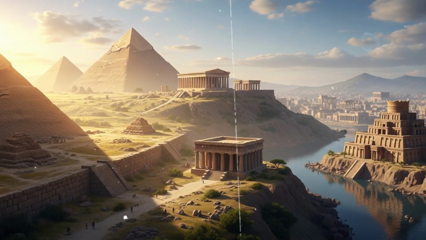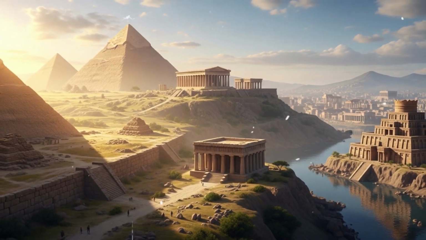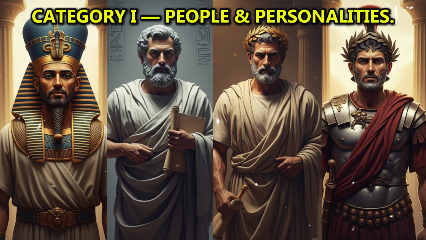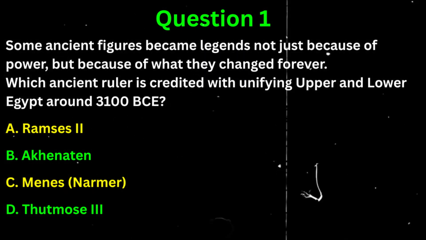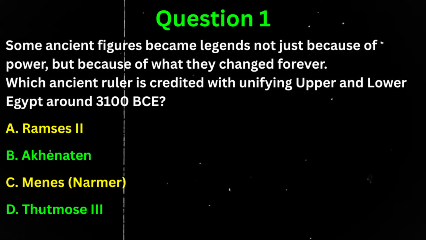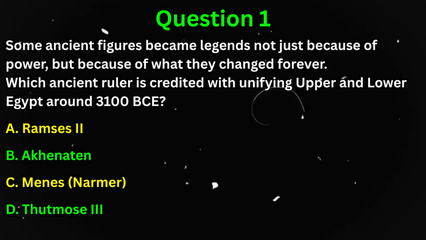After every question, I'll reveal the answer immediately. Can you guess the correct option before the answer is revealed? Let's begin. Category 1. People and personalities. Question 1. Some ancient figures became legends not just because of power, but because of what they changed forever. Which ancient ruler is credited with unifying Upper and Lower Egypt around 3100 BCE?